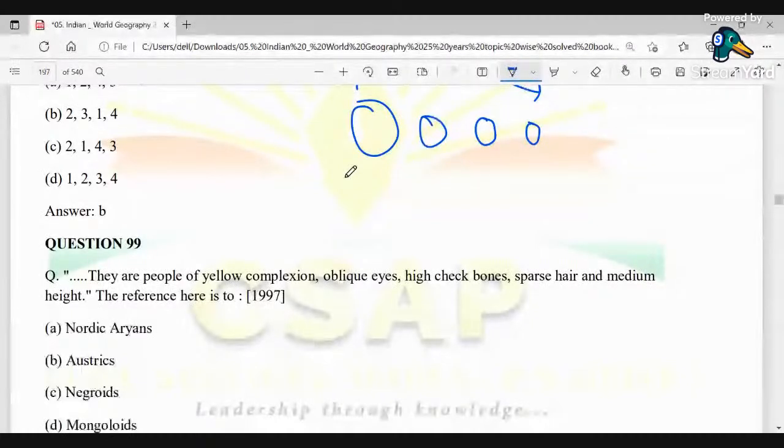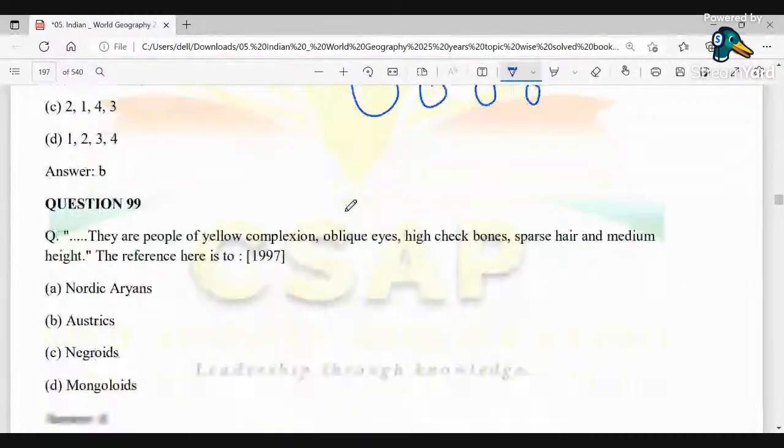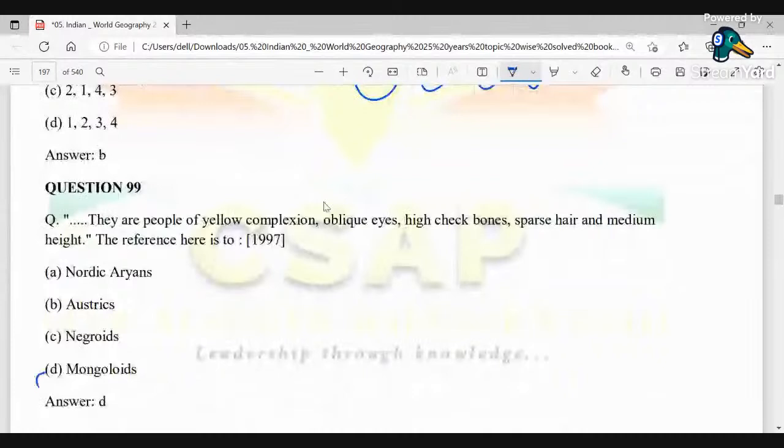High cheekbones, sparse hair, and medium height. So this directly refers to whom? The Mongoloids. The Mongoloids are of different shapes and sizes. Their structures are racially different from the non-Mongoloids in origin. So these are the characteristics of people who are Mongoloids. Next, coming to the next question.